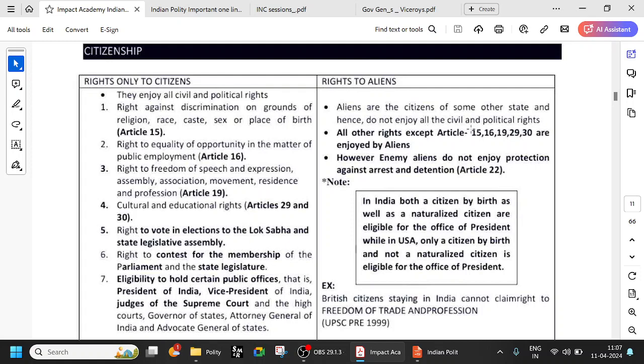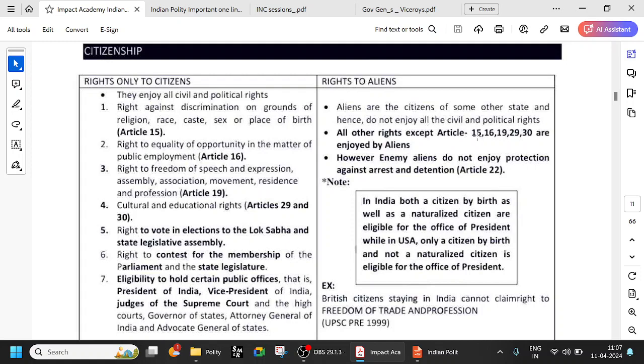See Article 15, which is the right against discrimination on grounds of religion, race, caste, place of birth, etc. It is not available for aliens. Aliens basically means foreigners, who are not citizens of India. If they are from Pakistan or any country with which India is at war, they are called enemy aliens. Otherwise, they are called aliens.